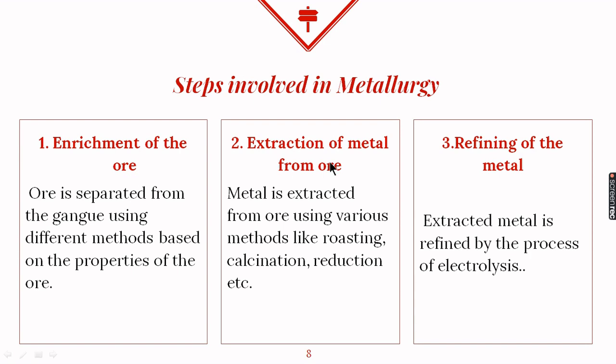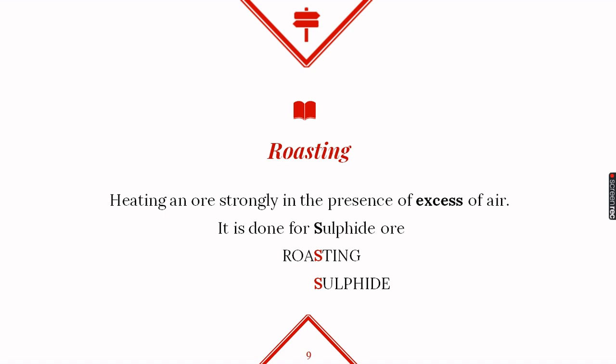Extraction of the metal from the ore: in this, from the metal compound we take out the metal. And this metal which we have taken out may still have some impurity. So that impurity is removed, which is called refining of the metal. So we are starting with the second step, that is extraction of metal from the ore. But before we start this method, we need to know a few terms. So the first term is roasting.